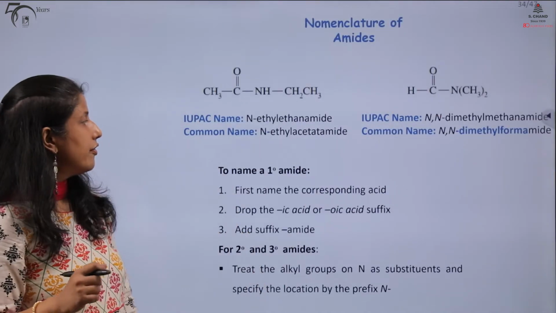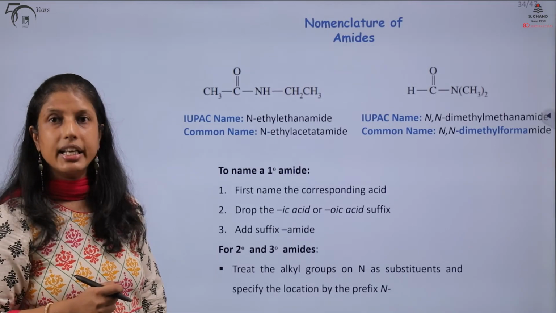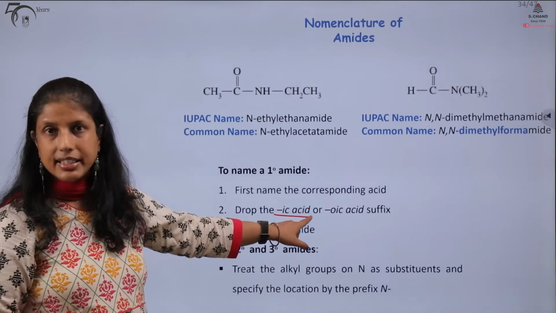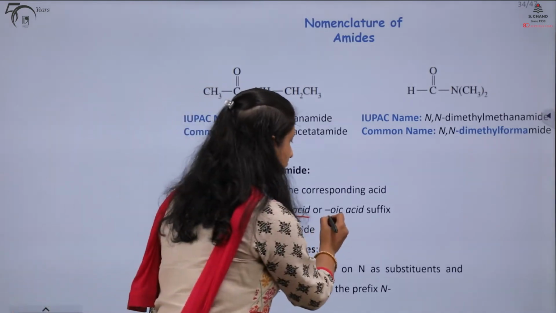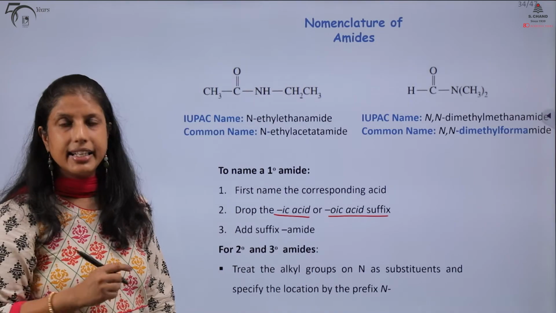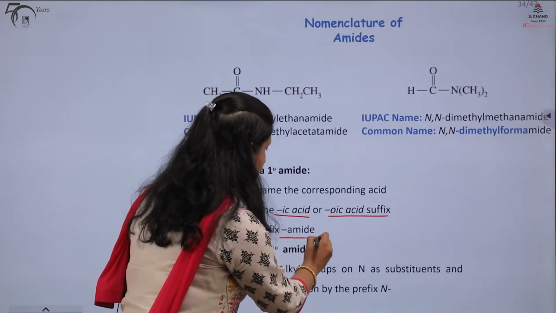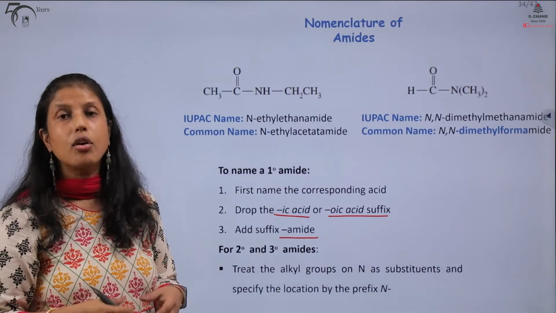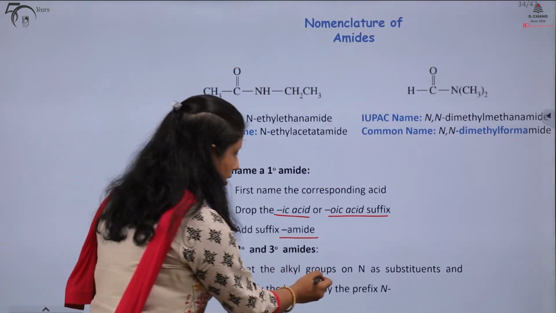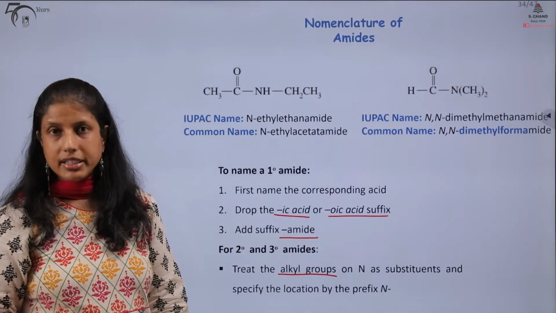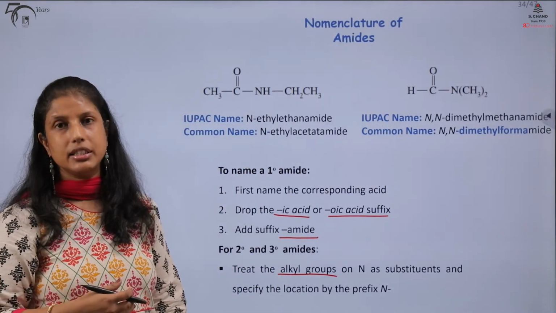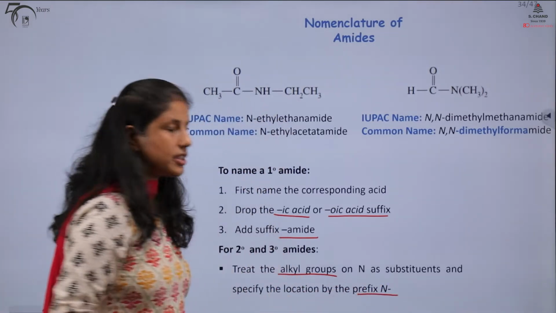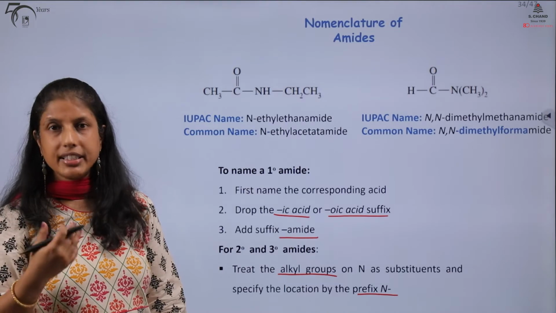How do we name our amides? Very easy. First, we name the corresponding acid. Then we drop the ic acid or oic acid suffix, and instead we add the suffix amide. If we have secondary or tertiary amides, then the alkyl groups present on the nitrogen are treated as substituents, and generally we specify their position by writing the prefix N.